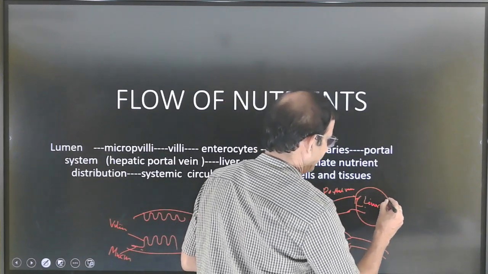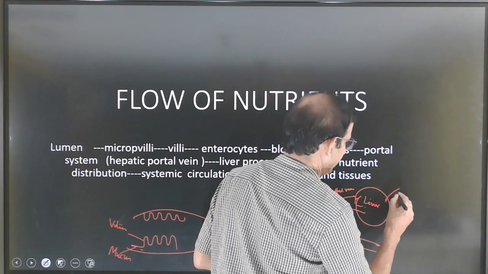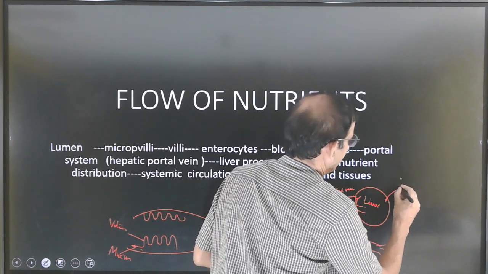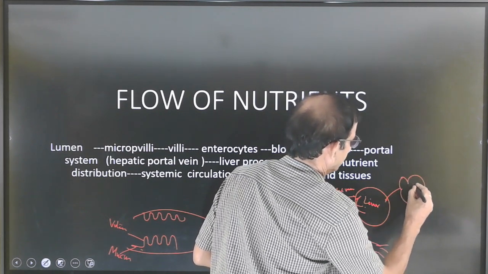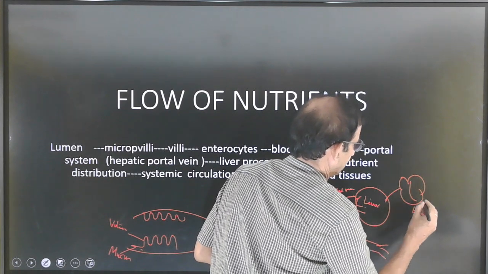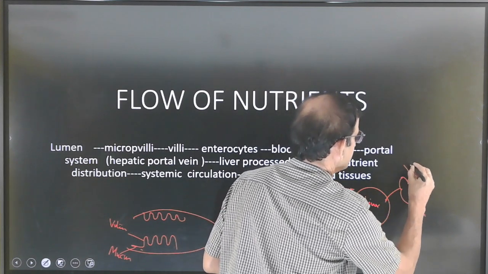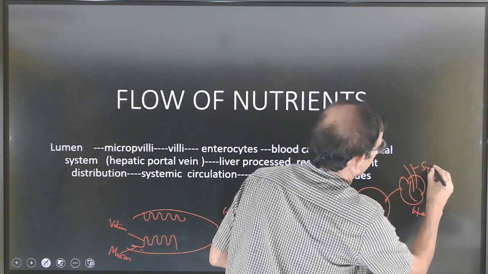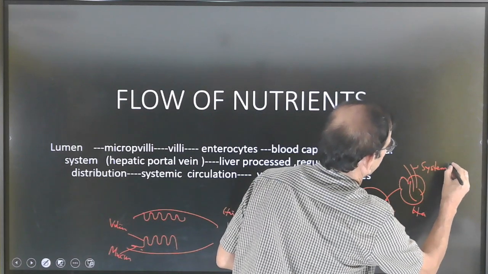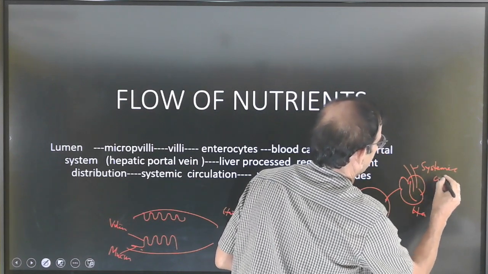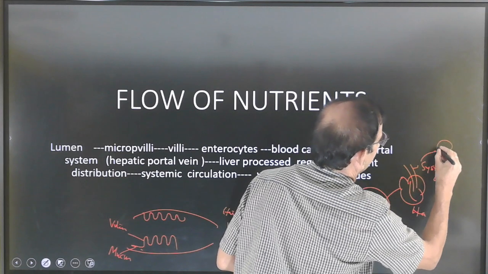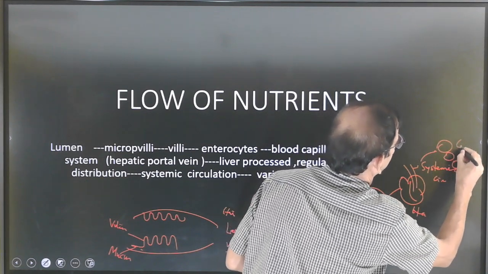Then from the liver, ultimately through veins, it enters the heart, and from the heart by systemic artery, by systemic circulation, it passes to all body parts or cells.